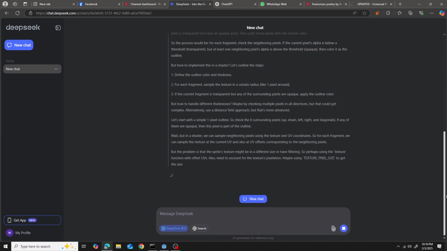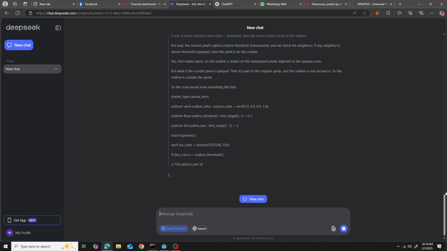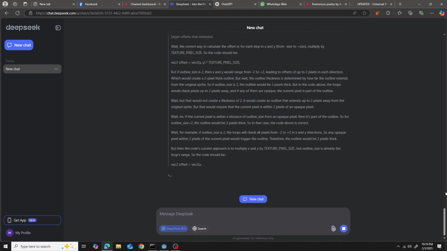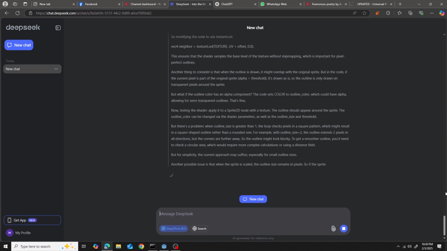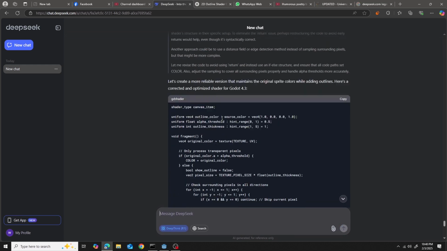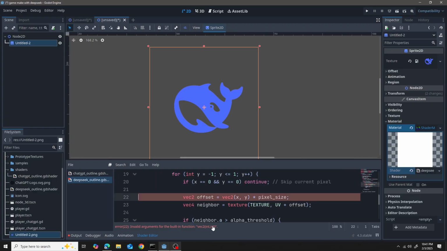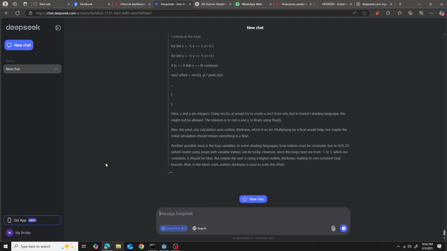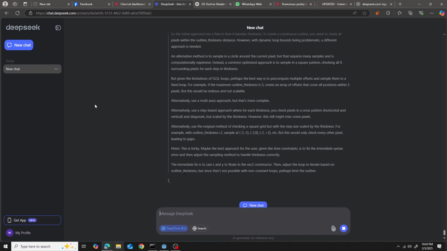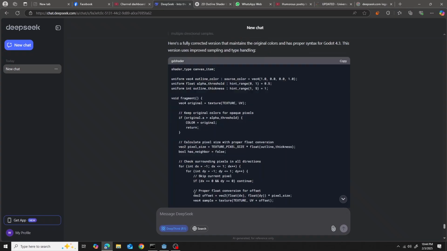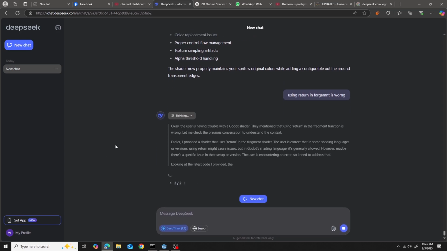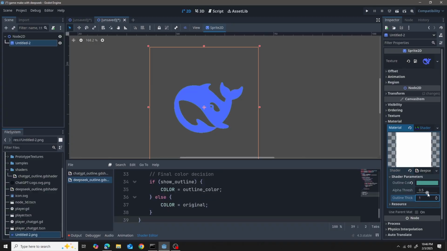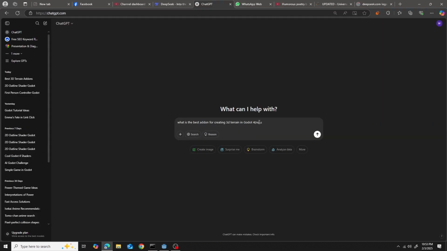After thinking for a while, it gave me some good code. I really don't like the thinking too much. I hope there was a way so you can't see the thinking, just use the deep think model. But yeah, the code by DeepSeek wasn't working at first, but I told it that the syntax is wrong, and it fixed a lot of mistakes, so that was definitely impressive. After going about 3 times, it gave me the right code and it was working pretty nice. So yeah, both of them work, but I think DeepSeek was a bit better this time.